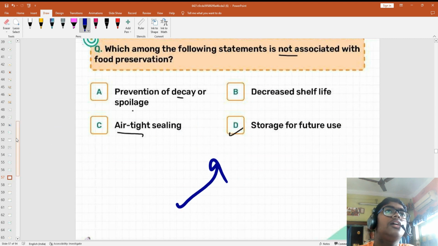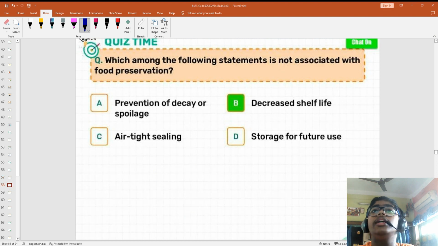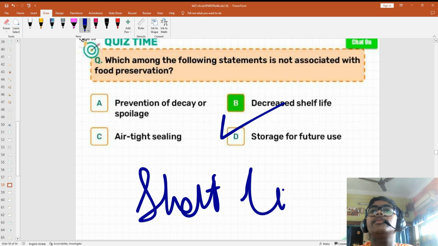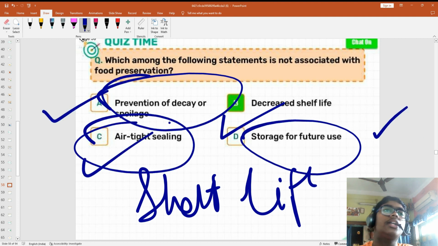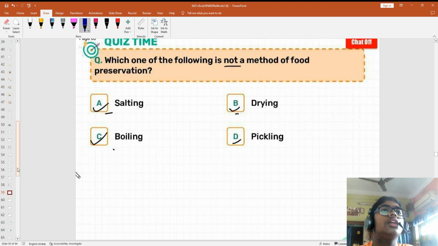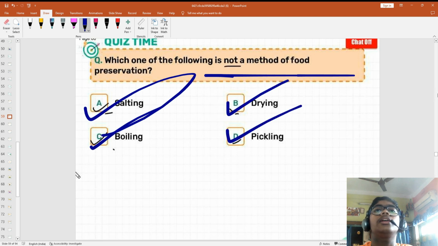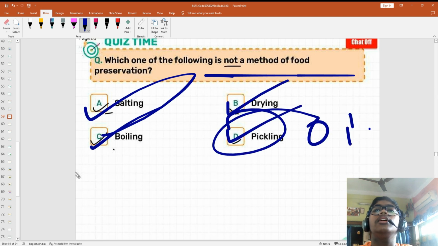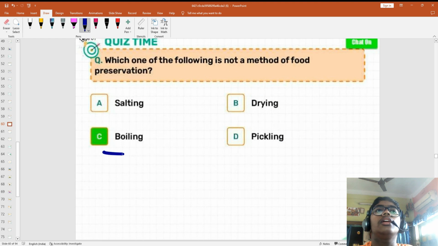Now tell me, which among the statements is not associated with food preservation? Decrease shelf life. Shelf life से हमारा क्या जाता है? फूड प्रिजर्वेशन कुछ नहीं आता है. स्टूडेंट्स फॉर फ्यूचर, ये तो फूड प्रिजर्वेशन है. प्रिवेंशन ऑफ डिके, ये तो है. एयर टाइट सीलिंग, ये भी है related. That is not related. It is not a method of food preservation: salting, boiling, drying, pickling. Pickling means adding oil and vinegar. Tell me. The answer is boiling.